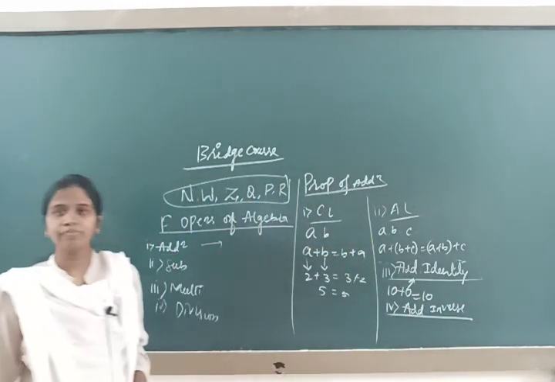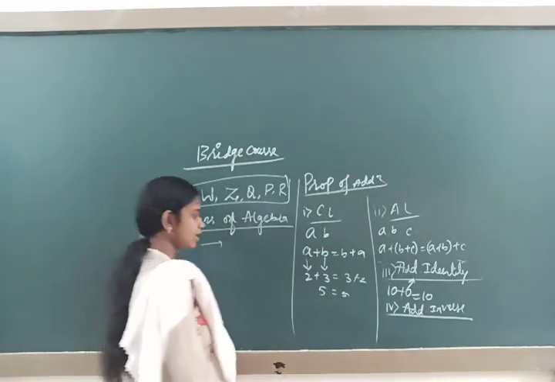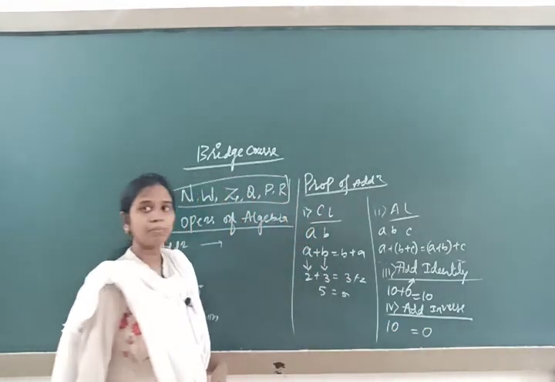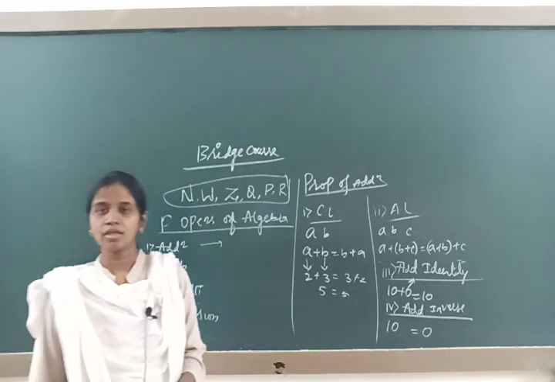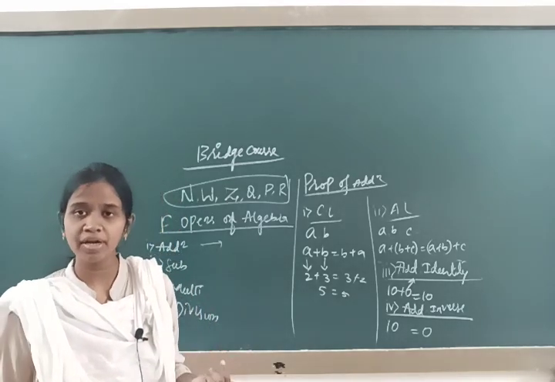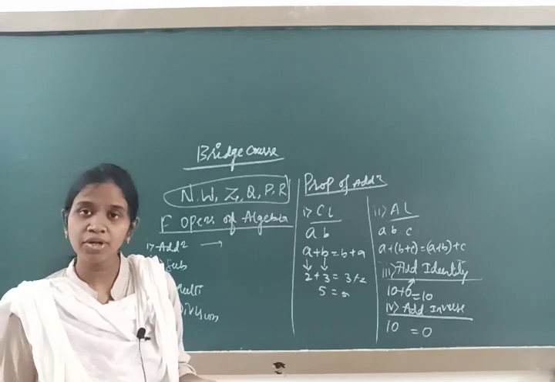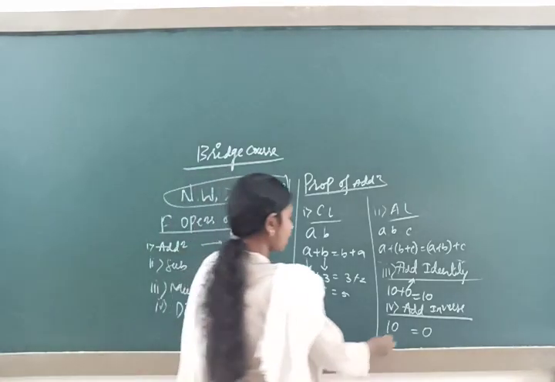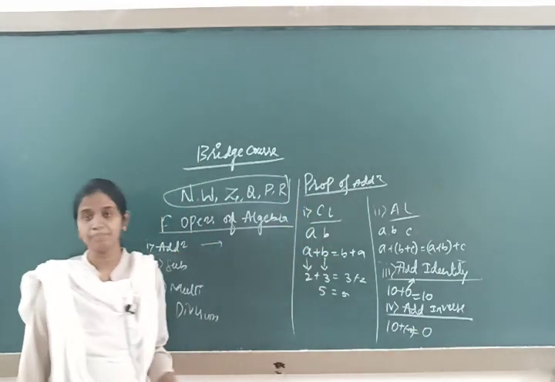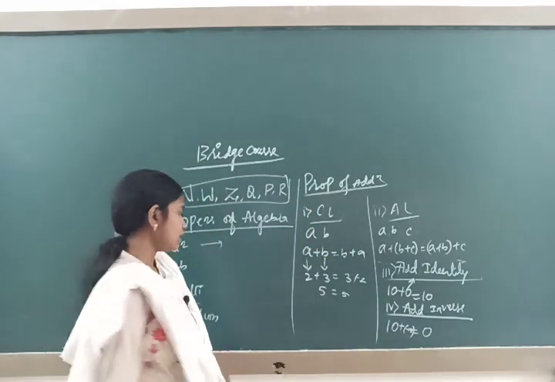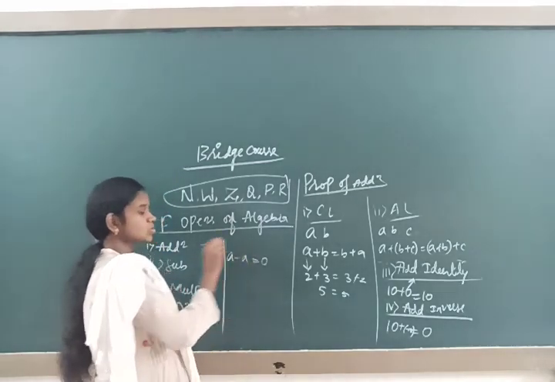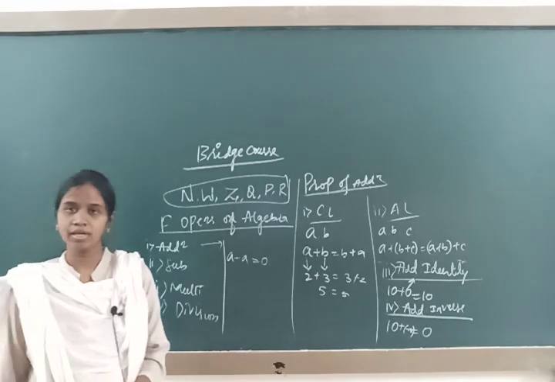What is additive inverse? If you are having a 10 and I am asking that you should be remained with 0, then which number are you going to add? You are going to add the opposite of this number, that is minus 10. So in general, if you are having a, then the opposite of this number is known as the additive inverse.